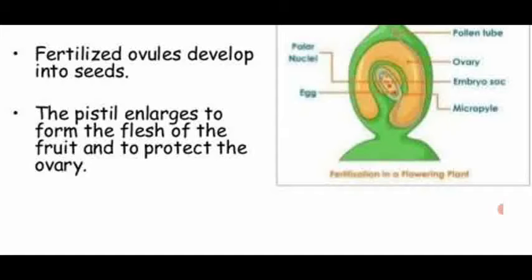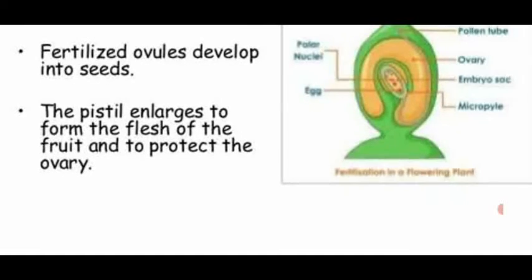The pistil, that is gynoecium, enlarges and is modified into the ovary, that is the fruit. The ovary part of the gynoecium only is modified into fruit, and it protects the seeds.